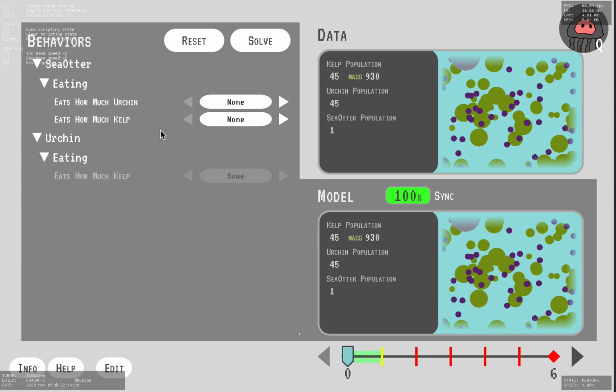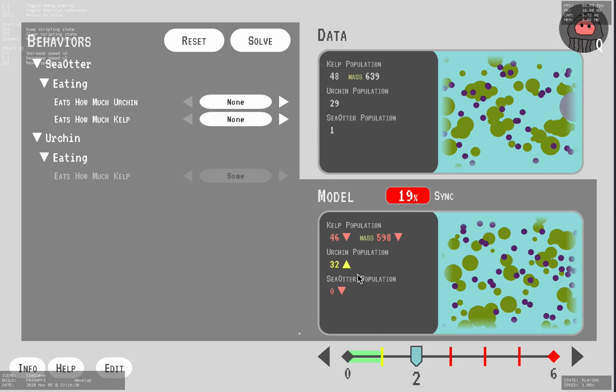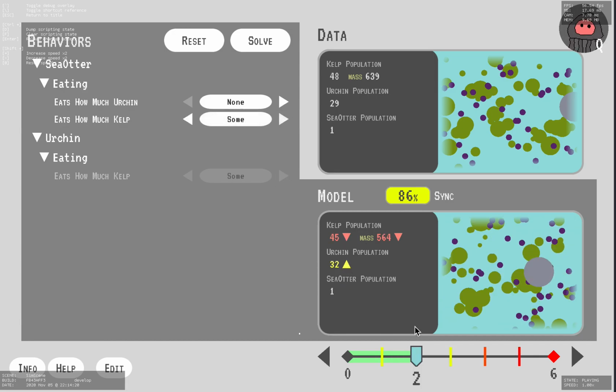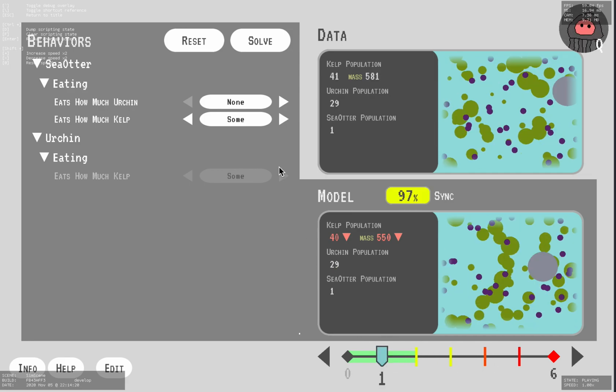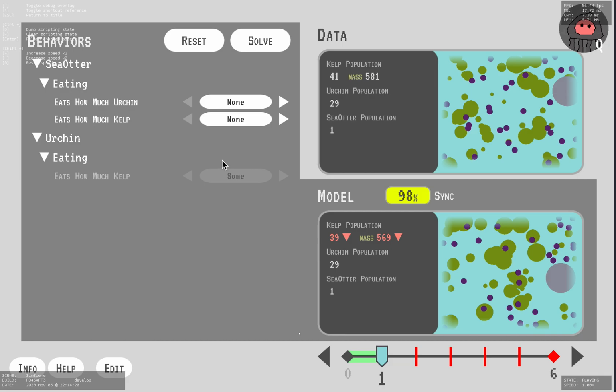So we've got a couple of behaviors that we get to start with in this interface, and really they are, how much do sea otters eat urchins and how much do they eat kelp? Well, even just looking at this, you think, well, it probably isn't going to help if we have otters also eating kelp because the kelp levels are already too low. But if you do want to play with that, you'll see that's exactly what happens. It just makes the effect even worse. So it's probably not that.